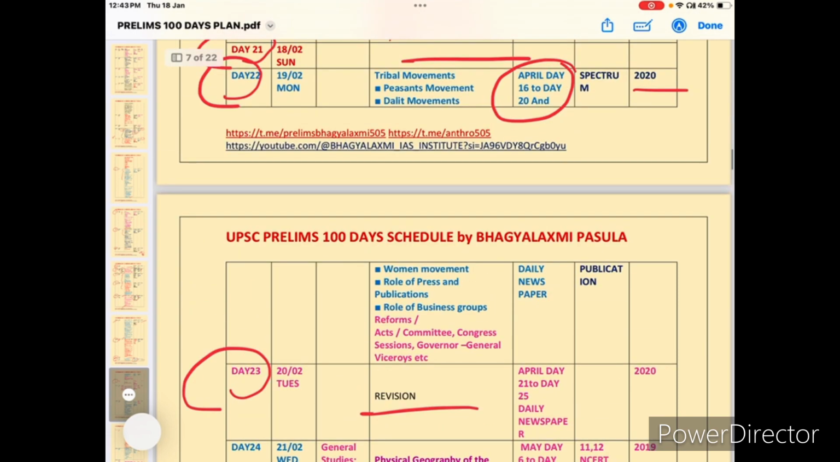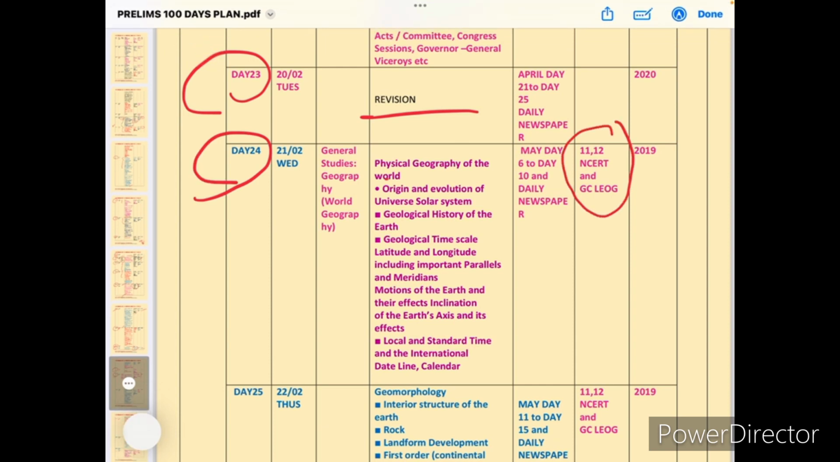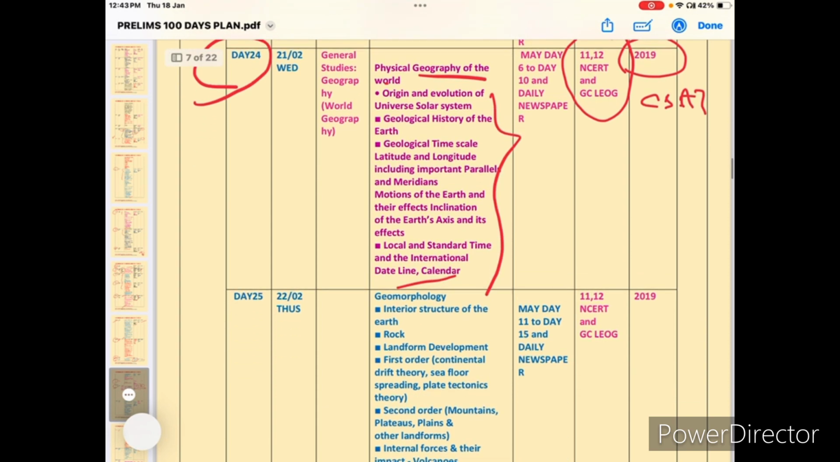Next, day 23, revision. So from here complete modern history completed. So revise modern history and start with the geography, physical geography of India. You need to prepare 11th 12th NCERT and GC Leong and 2019 ka CSAT paper. Okay, physical geography of world to local standard time. This is the very basic topics.